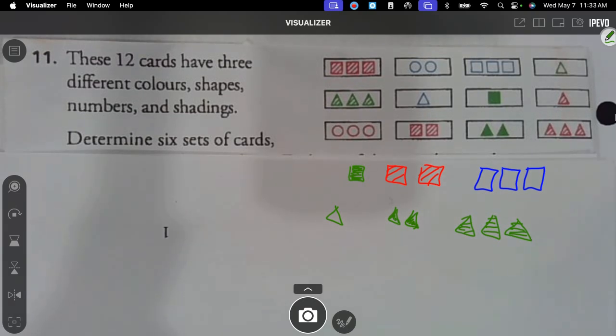Y'all see another one? Could you do the green single square, the 2 red striped ones, and the 3 open blue ones? We did that. Created one, that one right here. What's yours? The solid 2 triangles, the striped red ones, and the open blue. That is one. Very good.